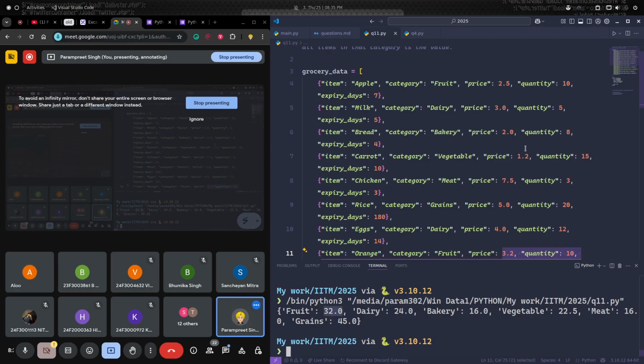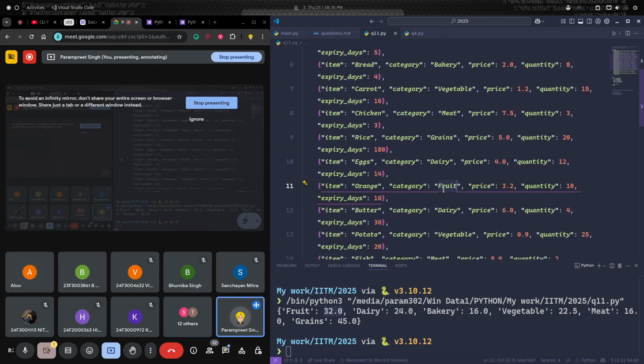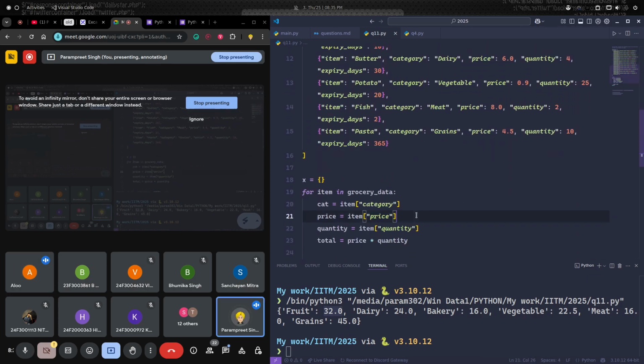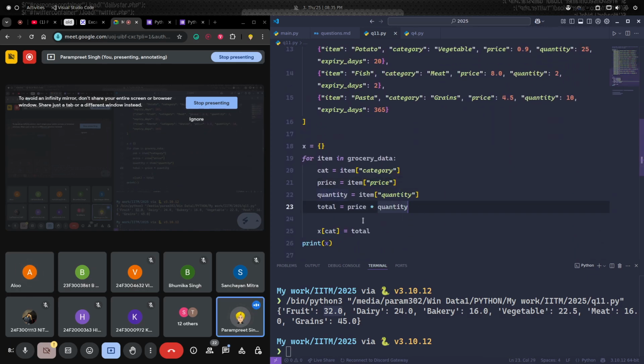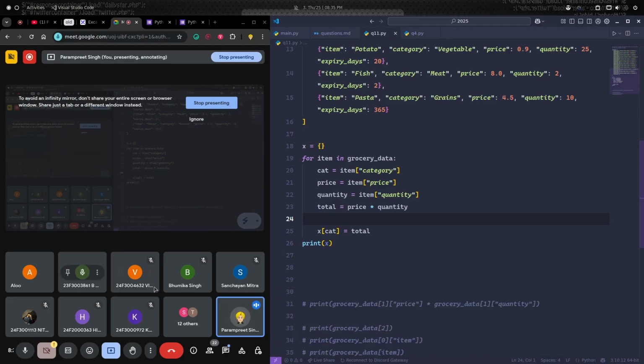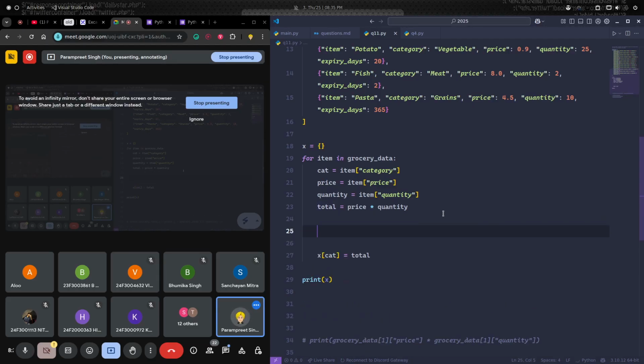It is not storing the sum, 25 plus 32, which should be 57. So it is storing the last occurring value. But we need to store the sum of all the total values. Now here comes the logic which Vicky was saying. Can anyone explain what that logic is?